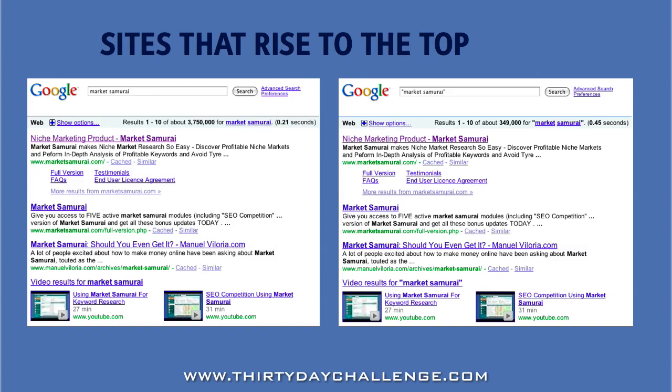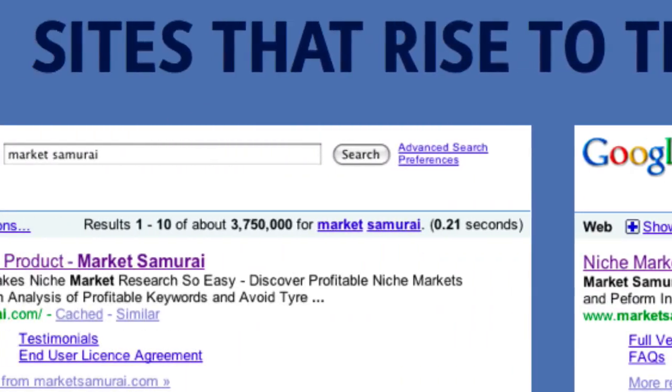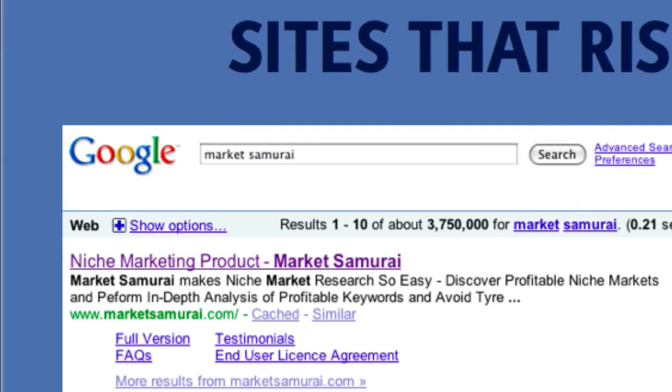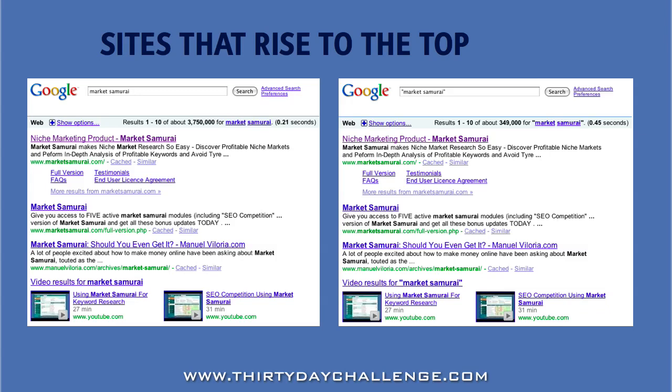And here we see two different Google results pages for our keyword. One that is phrase matched and one that is broad matched for our keyword. And both pages are identical. That tells us that sites that mention our keyword in order have a natural ranking advantage.